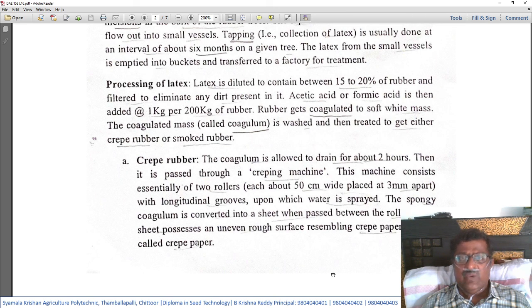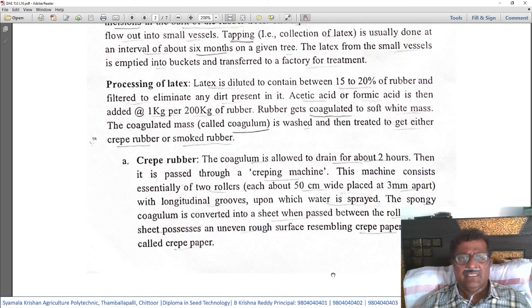Then the rubber gets coagulated to a soft white mass. So when this chemical, acetic acid, is added, the coagulation process takes place and the latex becomes a white soft mass.